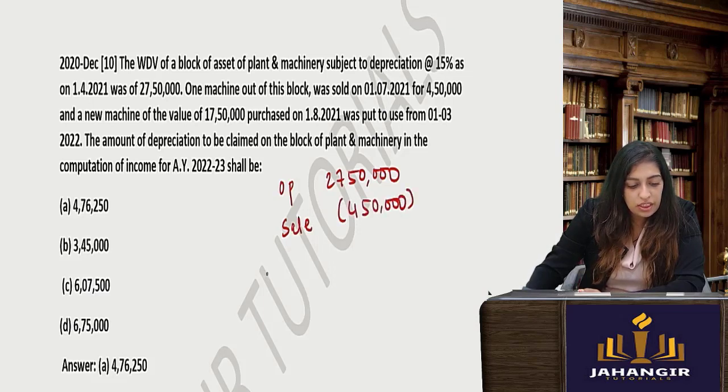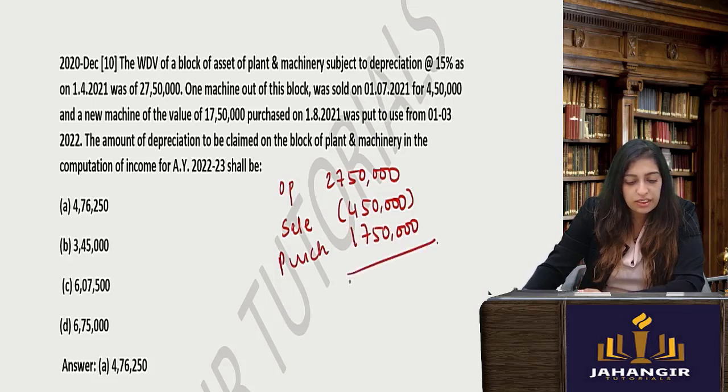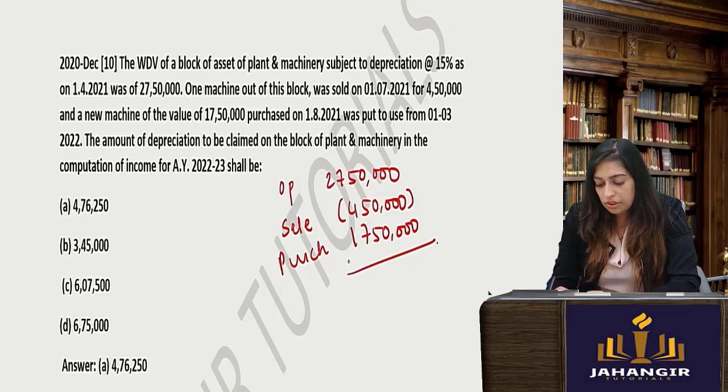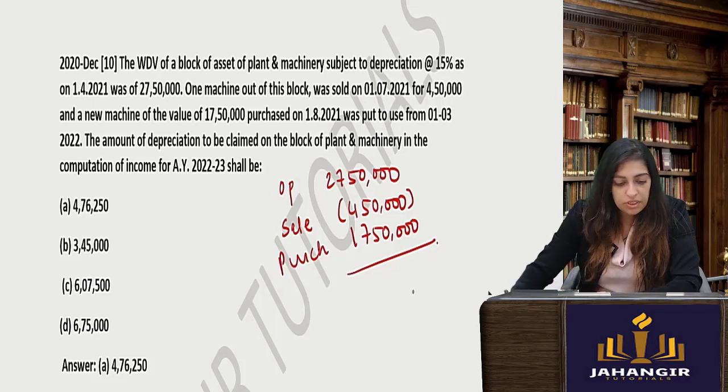And new machinery was purchased. Same thing we did some time back. Same kind of sums are repeated. The amount of depreciation will be how much? Same thing you will do. Same to same sum we did short time back.